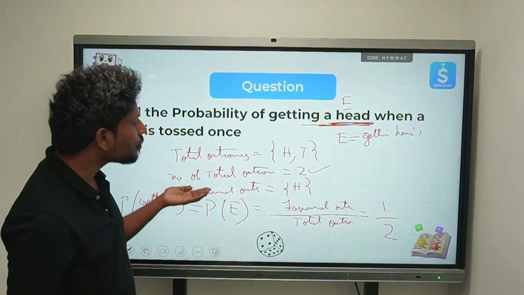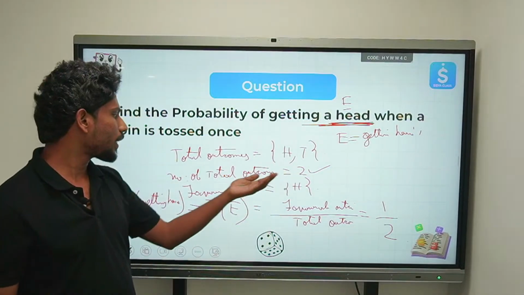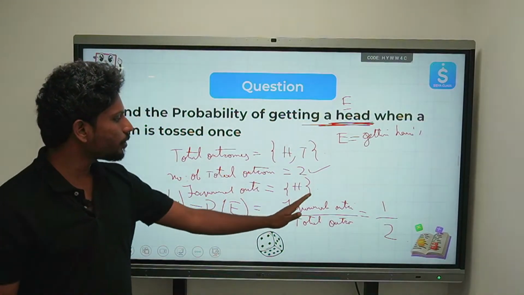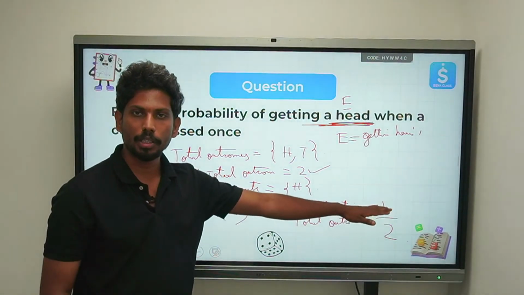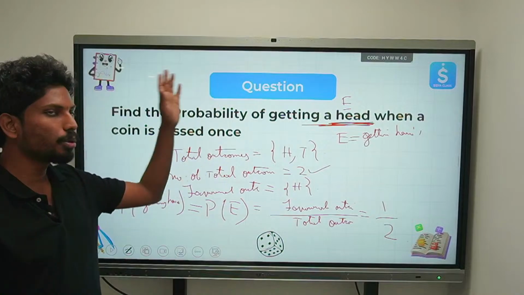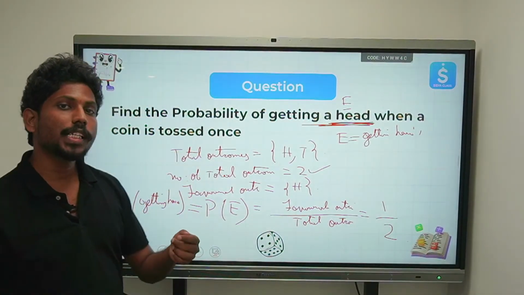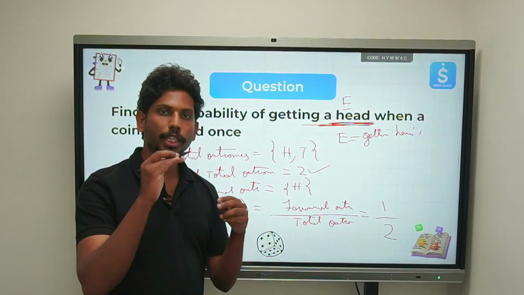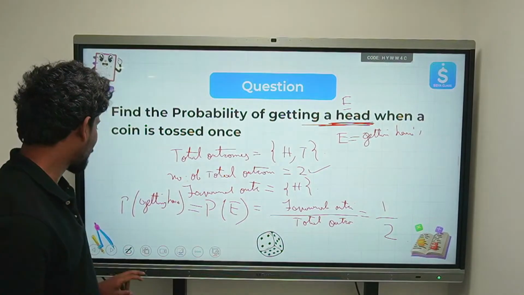What are the possible outcomes for your favorable event? That is either a head or a tail, right? And then you write the probability of getting it as favorable outcome by total outcome, that is 1 by 2. This is how you give a clear framework when you are writing. Even if it is asked for 2 marks, you need to write precisely in steps in order to get the 2 marks effectively, right?